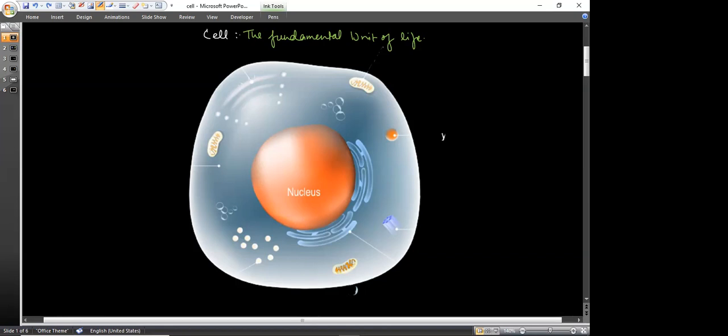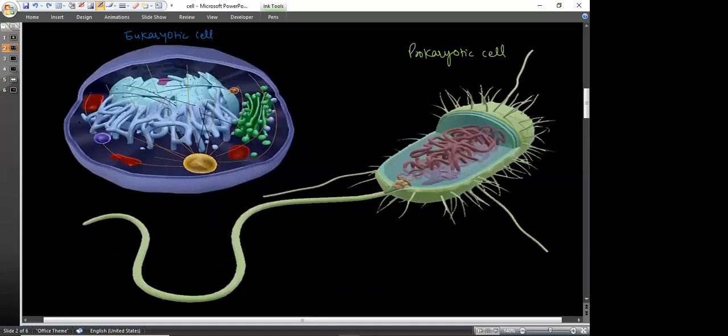Initially, what is a cell? There are two types of cells, as you know very well: prokaryotic cells and eukaryotic cells. There are two types of cells we have. One is the prokaryotic cell, another is the eukaryotic cell. So first of all, what does a cell constitute? What does a cell mean?